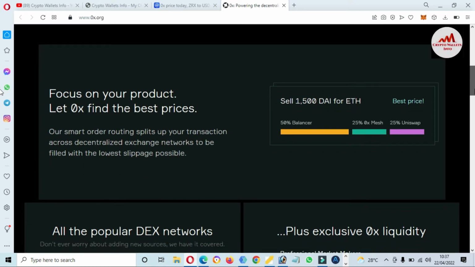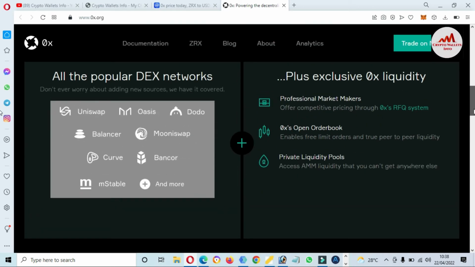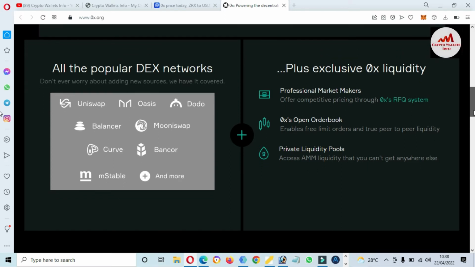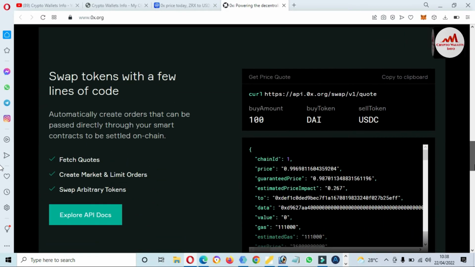Our smart order router splits your transaction across the decentralized exchange network to be filled with the lowest slippage possible. You can also see all the popular DEX networks: Uniswap, Curve, and uptime 99.9%, 2% revert rate, and 1.5% response time.